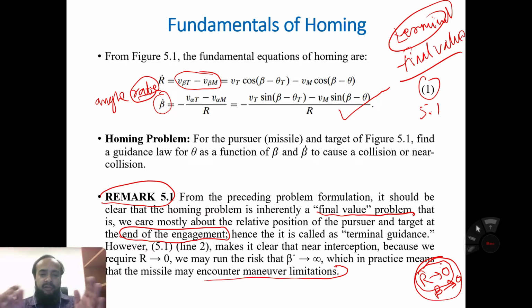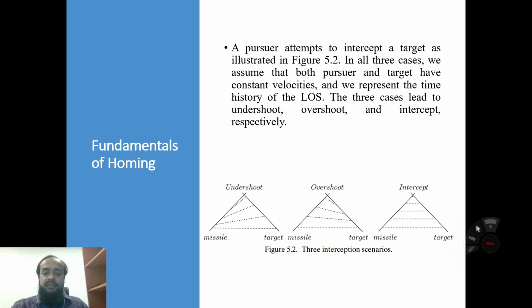The block diagram of the guidance system with the feedback continues to relocate the target every time until the range tends to 0 and beta tends to 0. So this is the interception scenario.